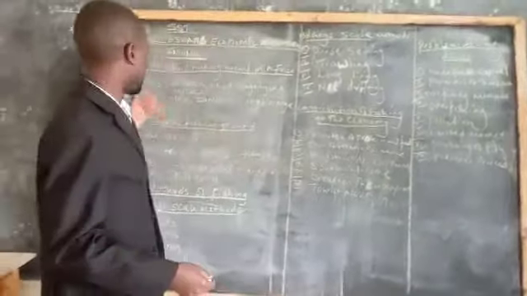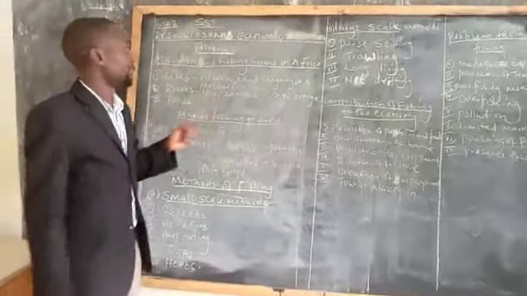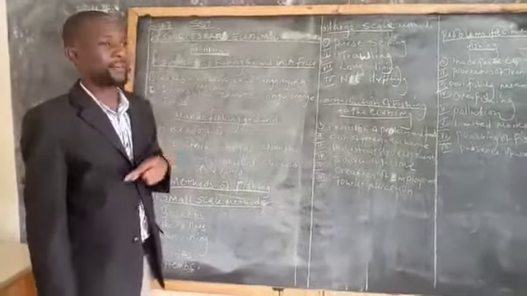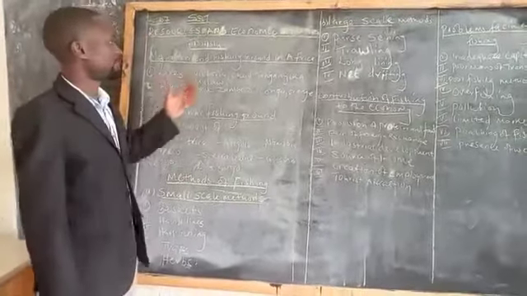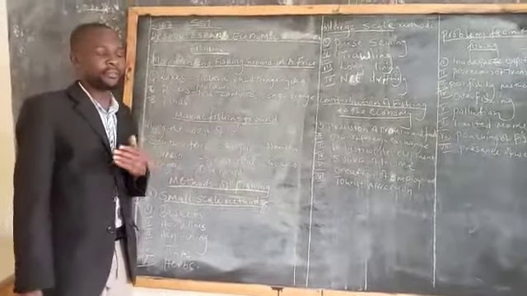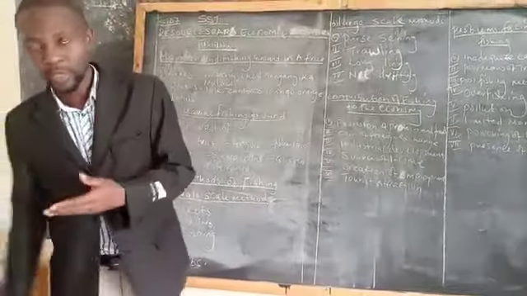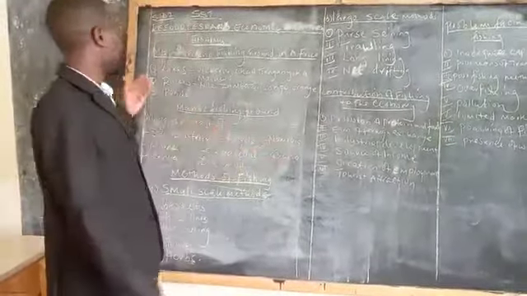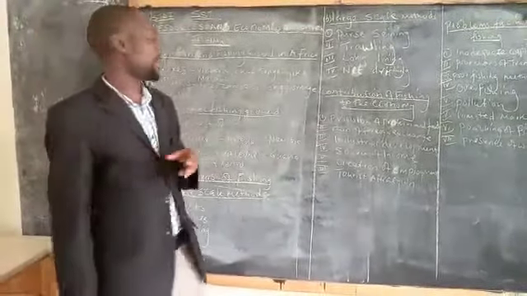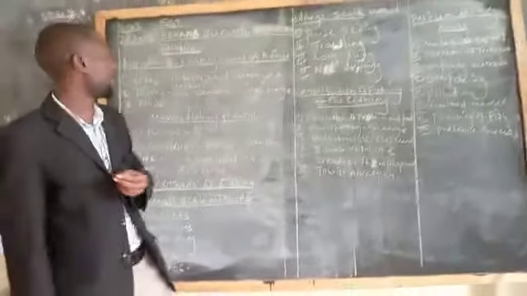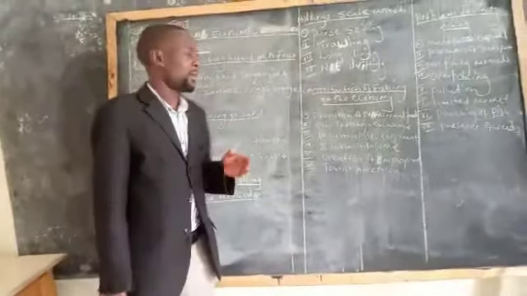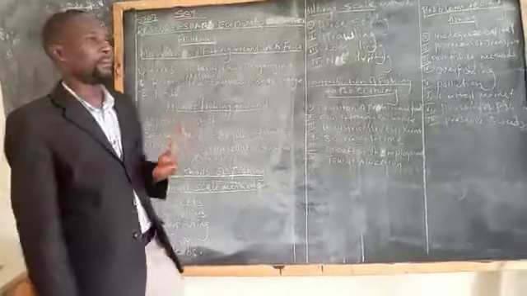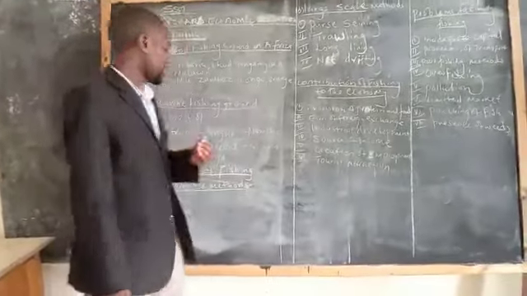So we start by looking at the main inland fishing grounds in Africa, which are divided into three: rivers, lakes, and ponds. We have lakes in Africa where fishing is carried out, some of these being Lake Victoria, Lake Chad, Lake Tanganyika, Lake Malawi, and others.